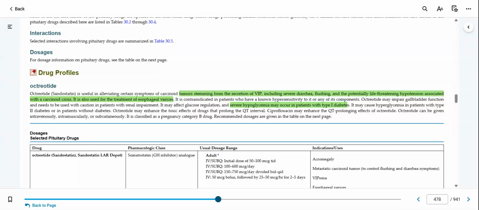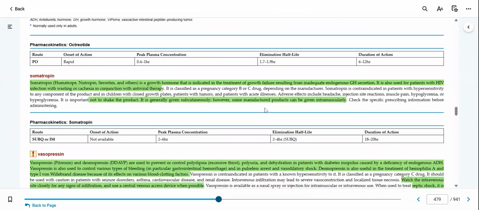And then if I take ciprofloxacin, which is an antibiotic, it can enhance the QT prolonging effects of this medication, which could give me some cardiac disturbances. A benefit is that I can give it IV, intramuscular, or subcutaneously. Then if I scroll down to my next one, somatropin. Somatropin is that growth hormone that we can give for inadequate endogenous growth hormone secretion, meaning my body's not giving enough of that one.